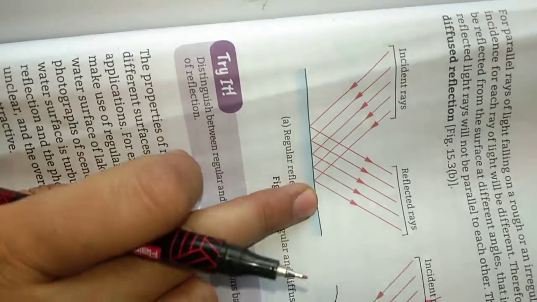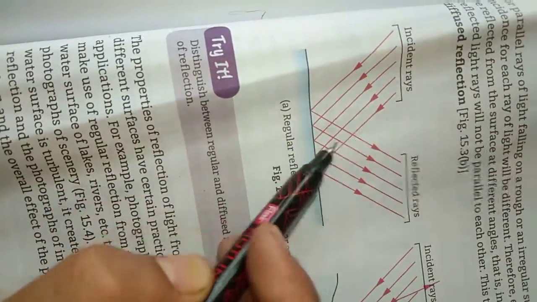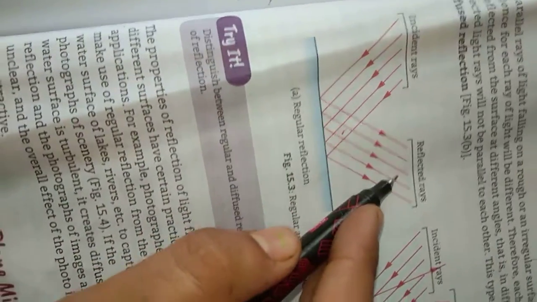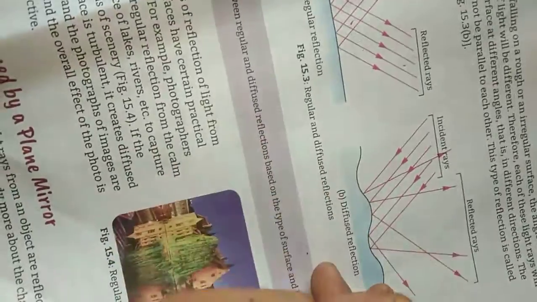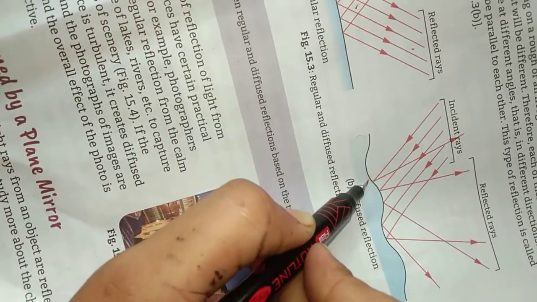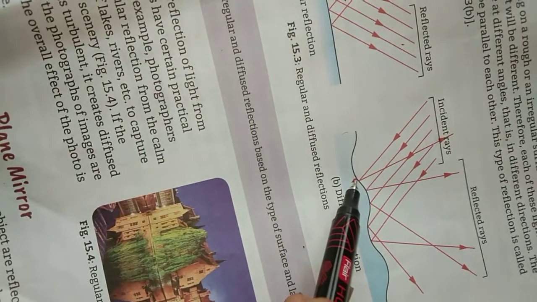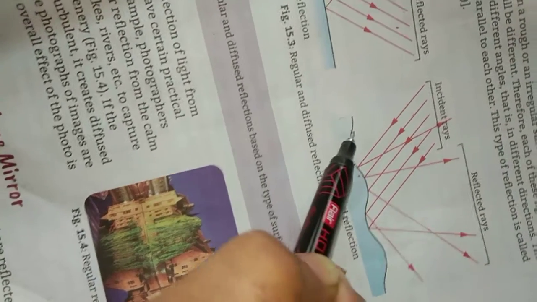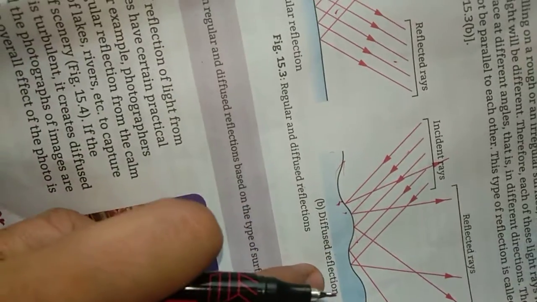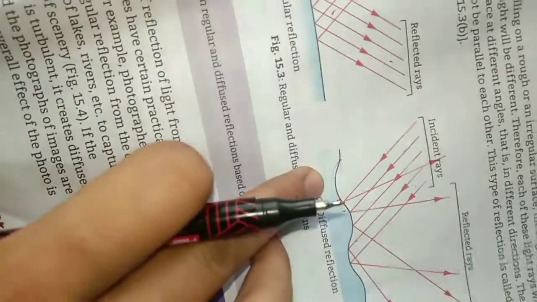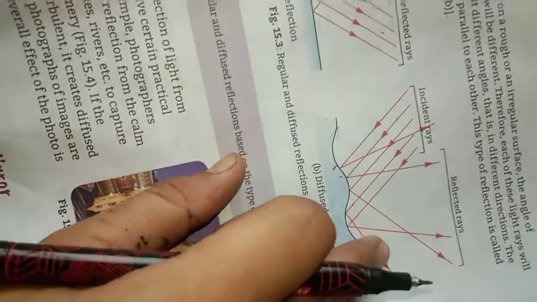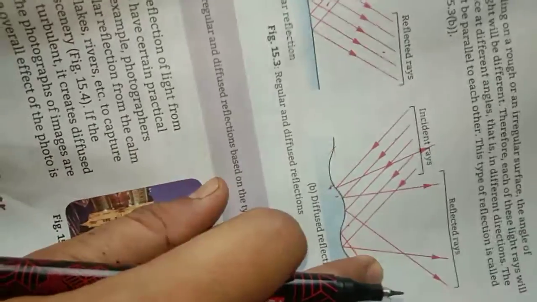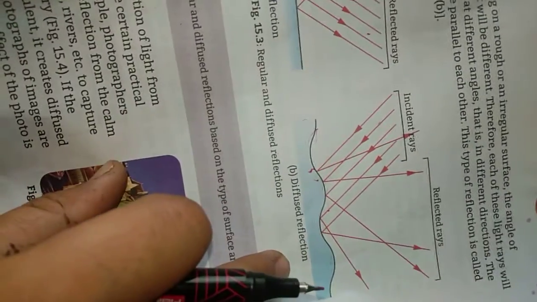You can see here, Ajay, it is a plane surface, it is a smooth surface. All incident rays will be parallel, as well as all reflected rays will be parallel to each other. But here in diffuse reflection, that surface is rough. Okay, means incident rays falling here, incident rays falling here, means it will not be smooth. Some parts of the surface are on the downside, right, some parts are on the upper side. Then reflected rays will not be in one direction, they will be in different directions. That's why it is called diffused reflection.